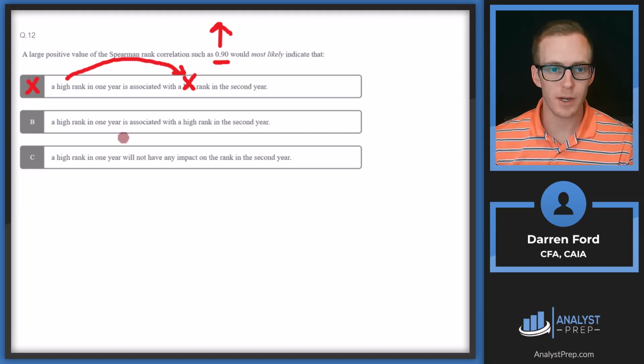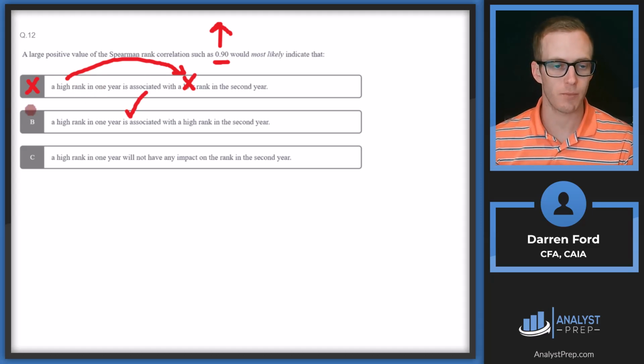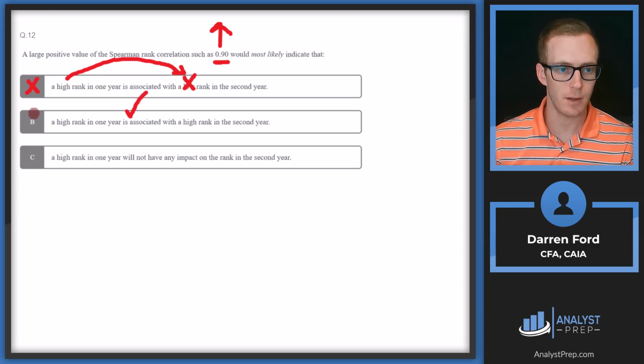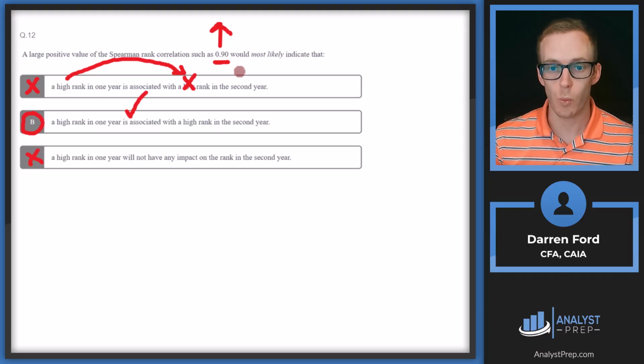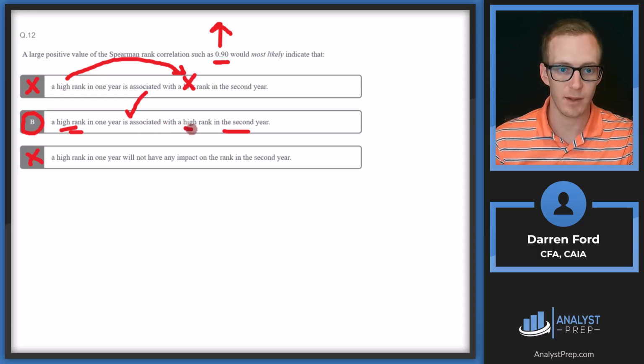B, a high rank in 1 year is associated with a high rank in the second year. That sounds good and would be the opposite of what we saw in A. And then answer C, a high rank in 1 year will not have any impact on the rank in the second year. That's also going to be incorrect. This is a high correlation, close to 1, meaning that the two variables we're looking at, a high rank in 1 year and a high rank in the second year, should be highly correlated. So we should expect the same thing. So high and high, or it could have been low and low. Answer B.